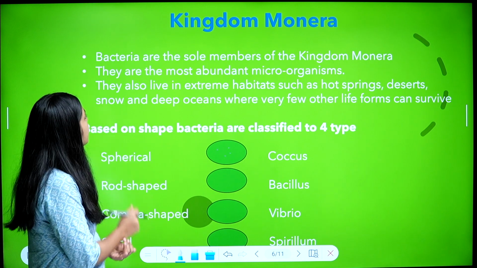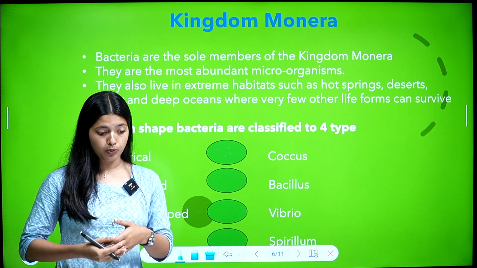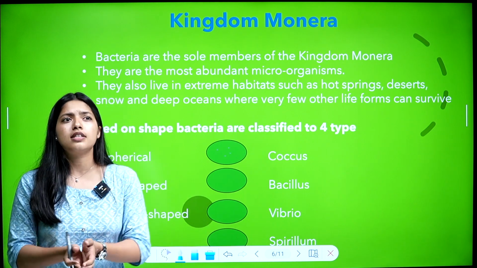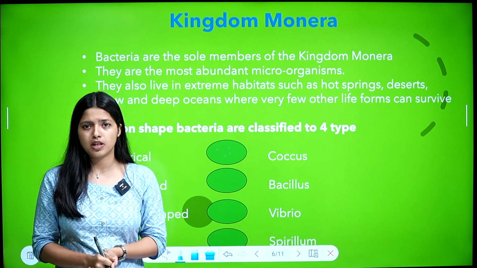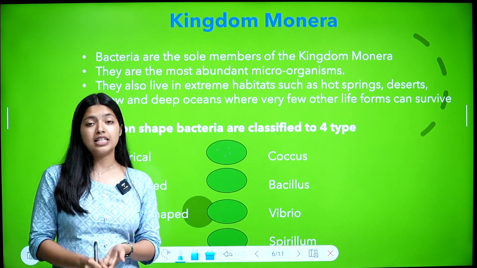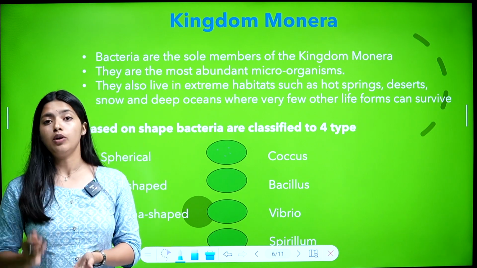They are the most abundant microorganisms. We know in our world there are a number of microorganisms. If you take some soil in your hand, thousands and billions of microorganisms are present. Most of them will be bacteria. So bacteria are the most abundant microorganisms in our world.